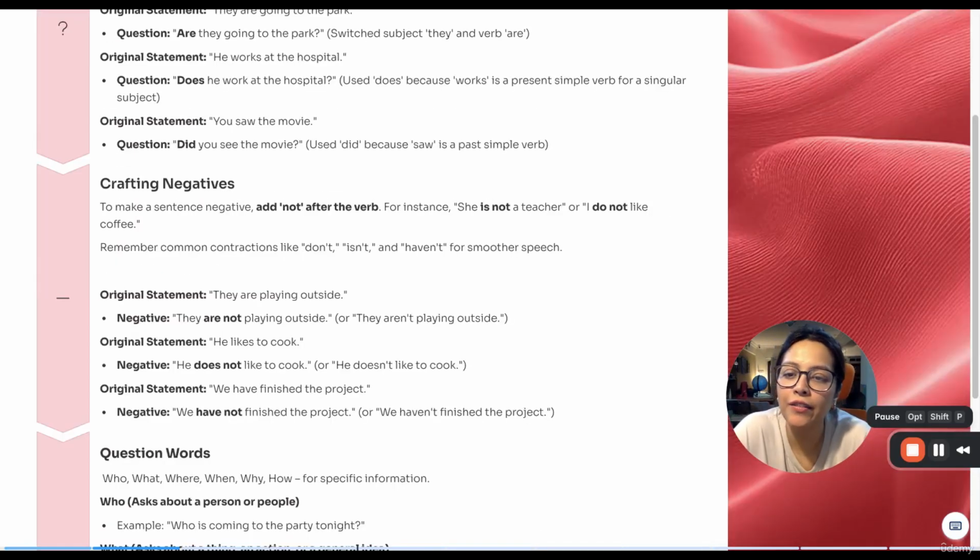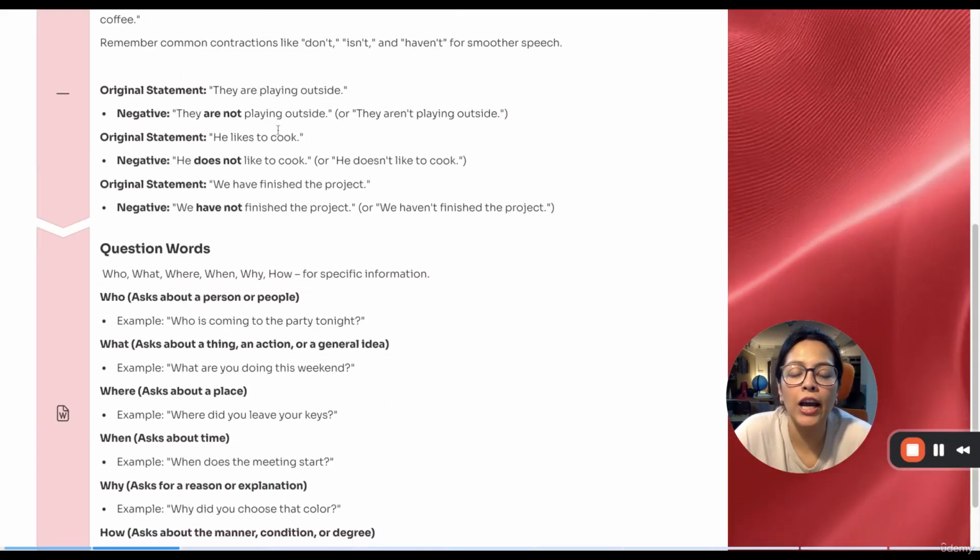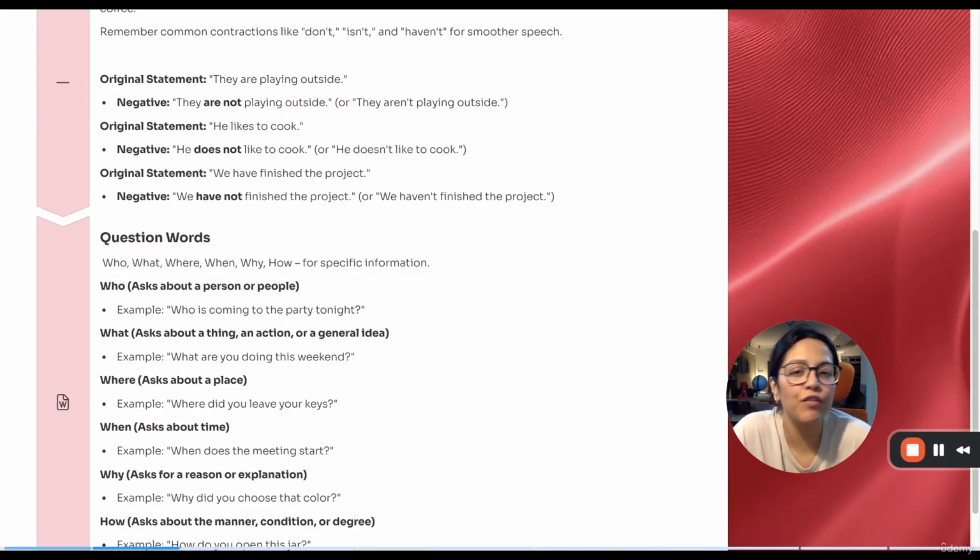Next is crafting negatives. To make a sentence negative, add not after the verb. For instance, she is not a teacher. I do not like coffee. So here both is and do are verbs and we are adding it immediately after the verb. So look at this original statement. They are playing outside. They are not playing. He likes to cook. He does not like to cook. We have not finished the project.